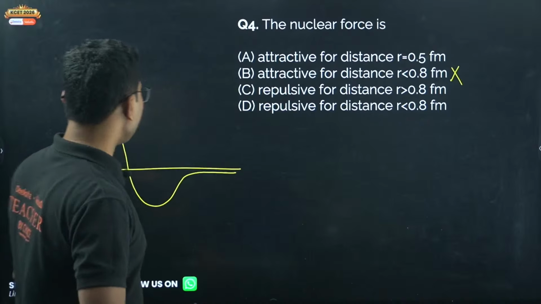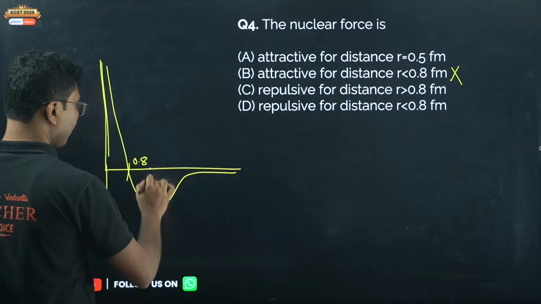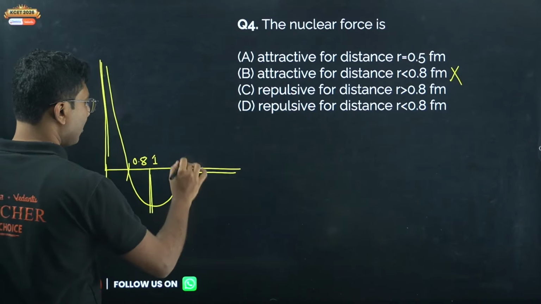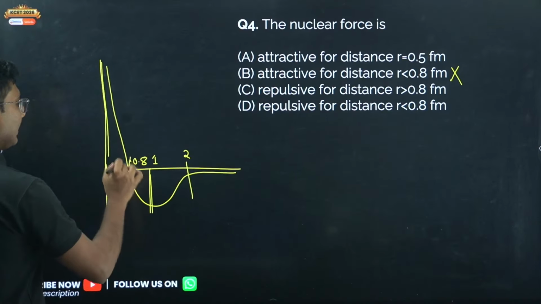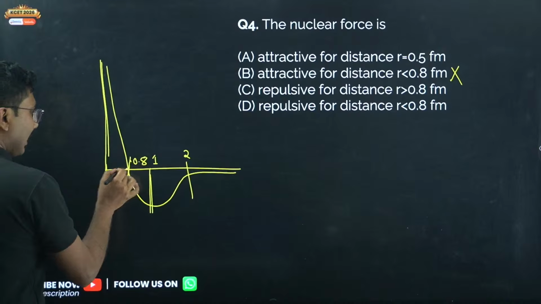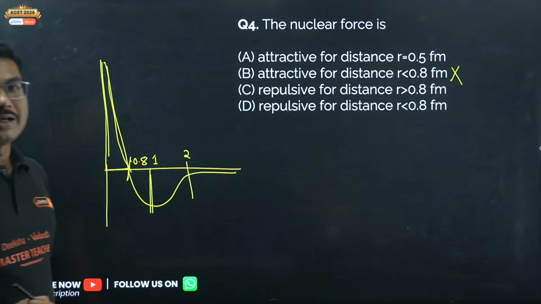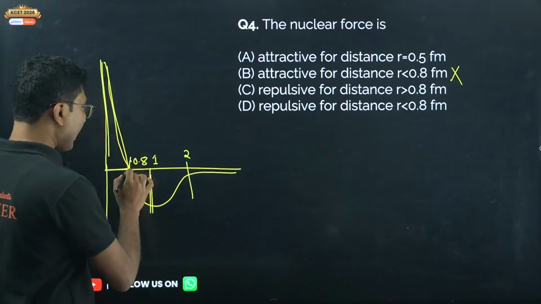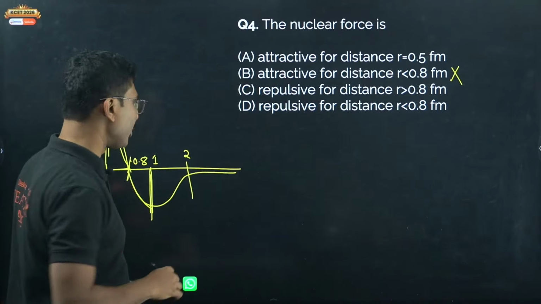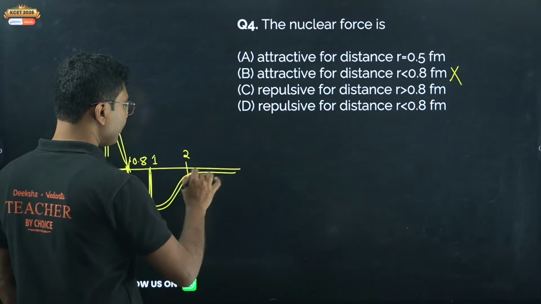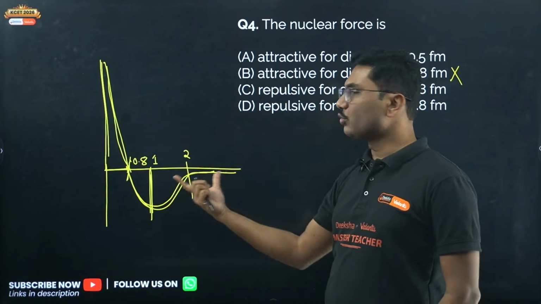Remember that this is around 0.8. This is 1 Fermi and this is about 2 Fermi. Any distance less than 0.8 Fermi, the nuclear force is repulsive. From 0.8 it becomes attractive, it becomes maximum around 1 Fermi, 1.2 Fermi, and then again it goes to 0 around 2 Fermi. So the entire thing happens from 0.8 to 2 Fermi.